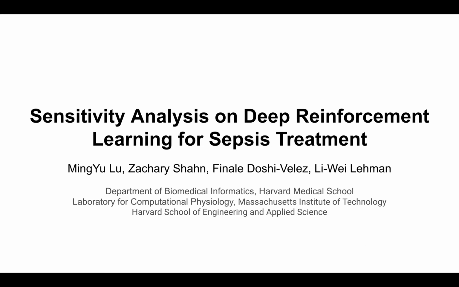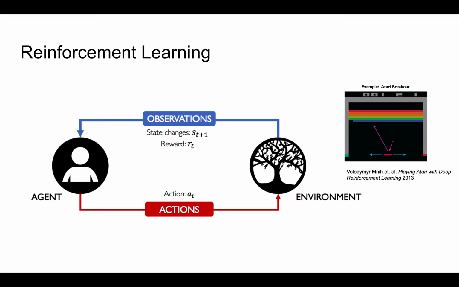Today I'm going to present sensitivity analysis of deep reinforcement learning for sepsis treatment. Reinforcement learning is a machine learning method where an agent will perform an action to interact with an environment. By doing so, it will enter into the next state and receive reward at the same time. By iterating this loop, the agent will learn an optimal policy to maximize the reward that it receives.